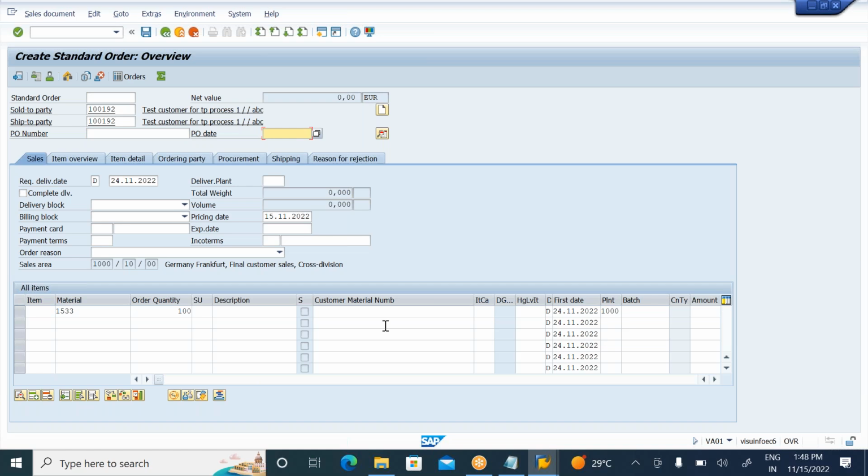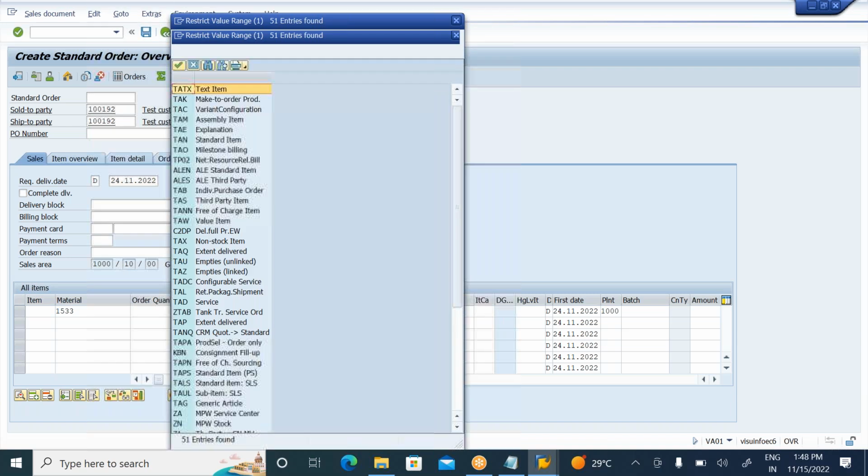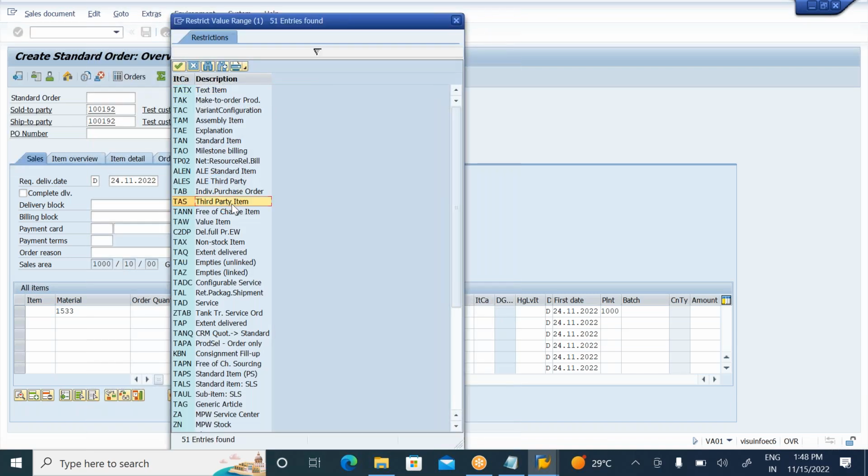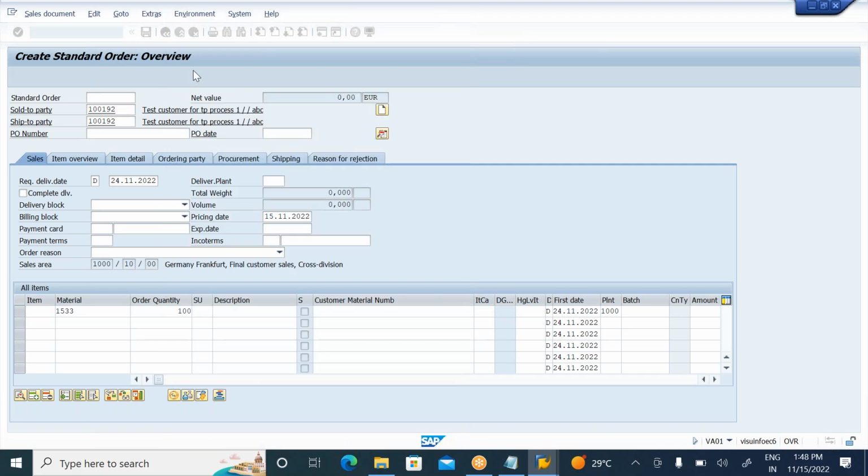Once you enter all these details, the item category will be selected because you selected it in the Material Master. The item category group we selected is BANS. Once you click enter, the system will take the item category as TAS here. TAS means third party item. You don't need to enter it manually. The system automatically picks the item category TAS, third party.